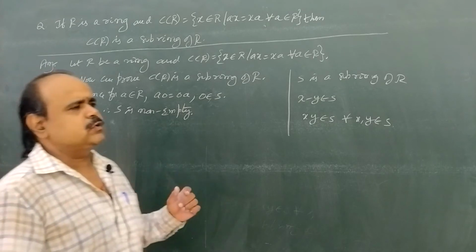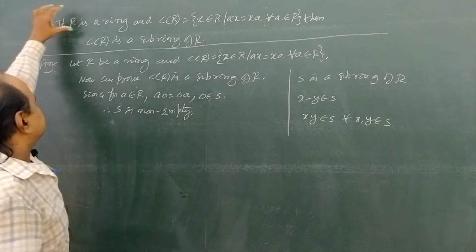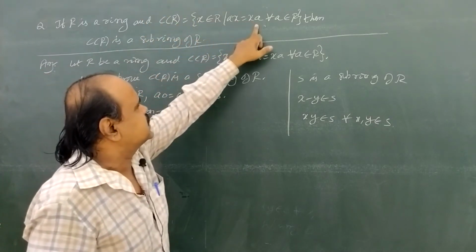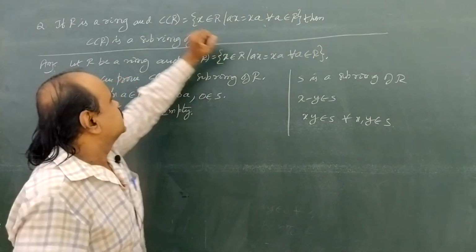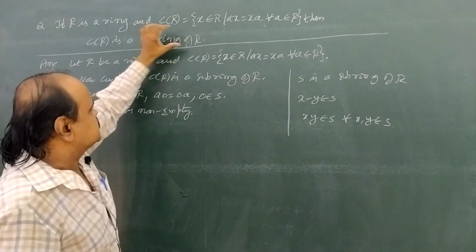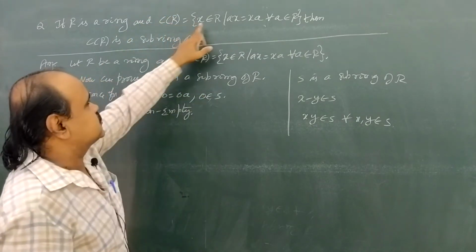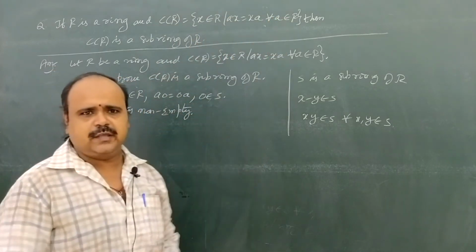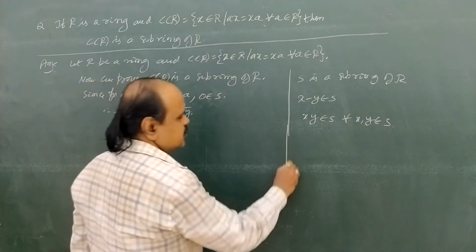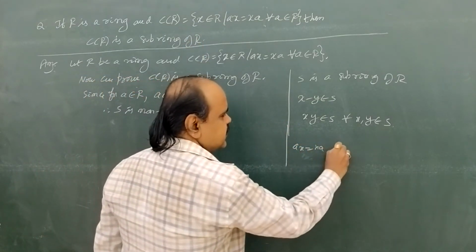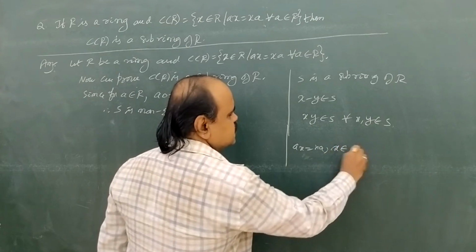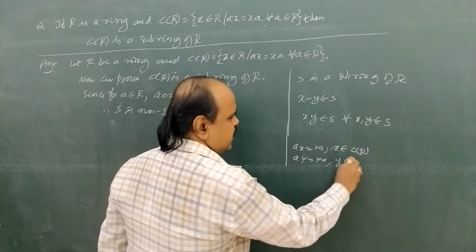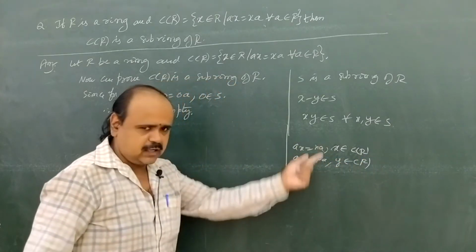Okay. Come to the next problem. If capital R is a ring and C of R equals the set of all x belongs to R such that ax equals xa for all a belongs to R, then this set C of R is also a subring of R. Here ax equals xa for all a belongs to capital R. So in this set, if ax equals xa, then x belongs to C of R. If ay equals ya, then y belongs to C of R.